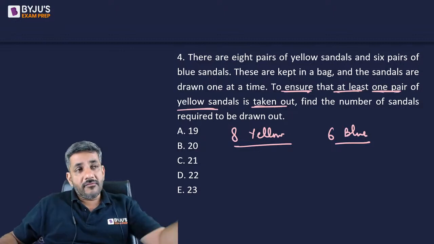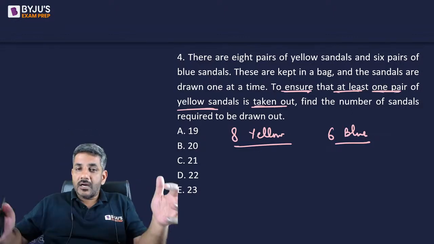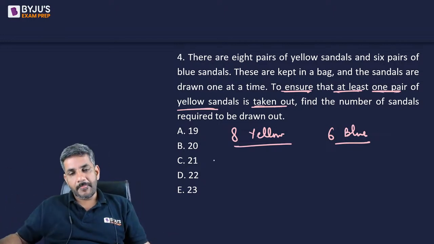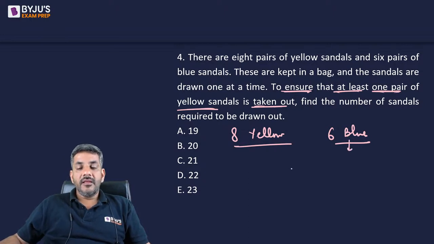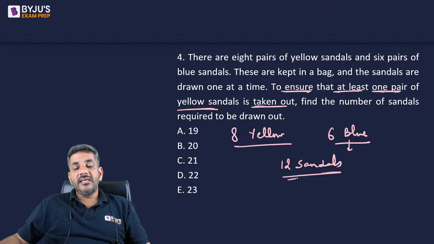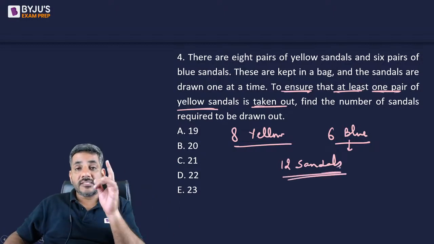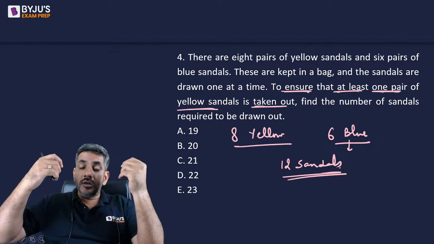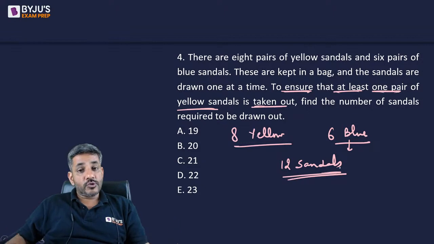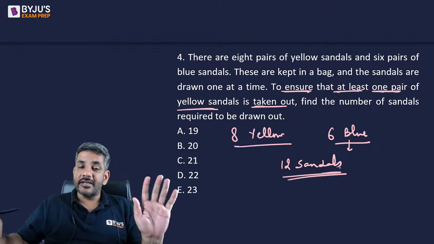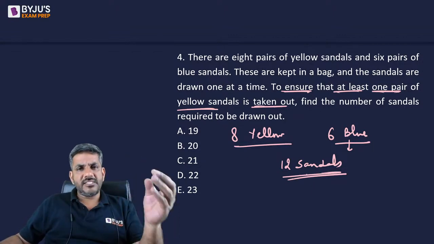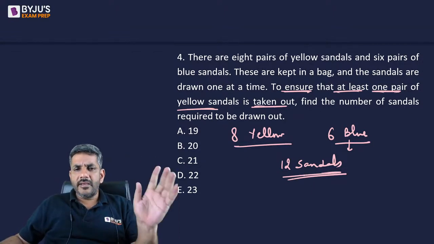The worst possible scenario is I want a yellow pair, but every time I take out a blue pair only. So there are 6 blue pairs. Can I say when I take out 12 sandals, even then there is a possibility I do not have a single piece of the yellow sandals with me because all 12 might be from blue sandals. So I definitely cannot ensure at this stage that I have got a yellow pair. Now after these 12 sandals, whichever 13th sandal would come, that would be a yellow one.